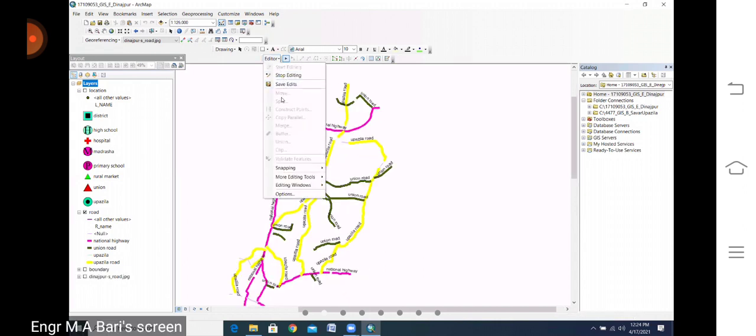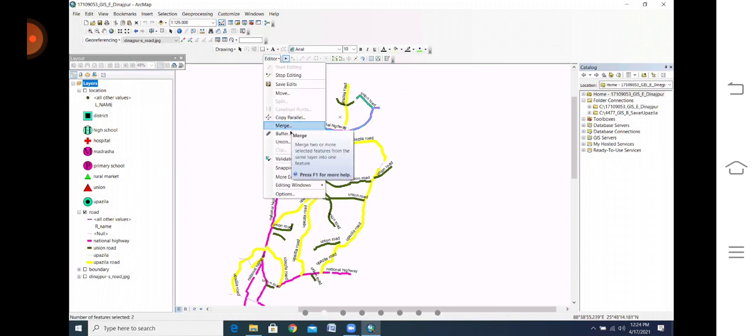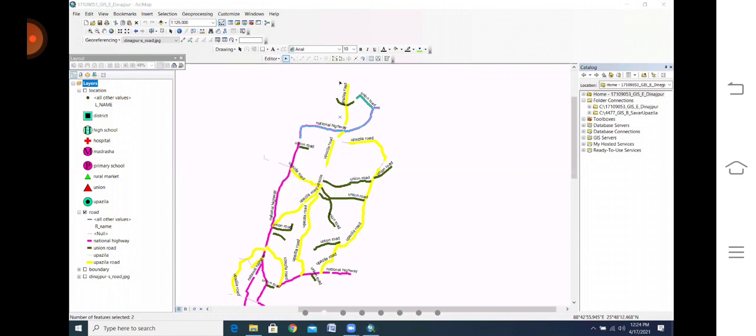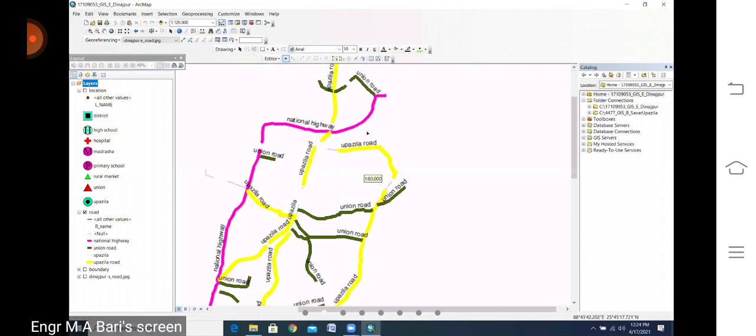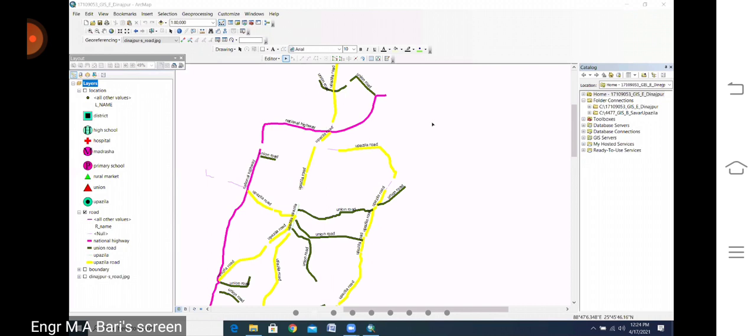Please listen. If I select these things, suppose two things, then look at these things: Buffer, Union, so many things. This is not part of your exam, but you need to understand something.